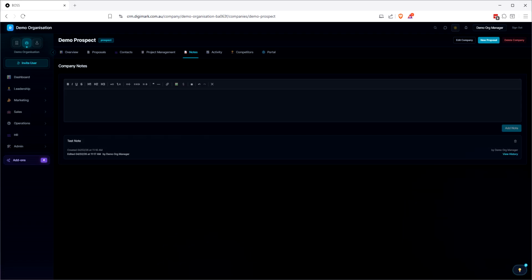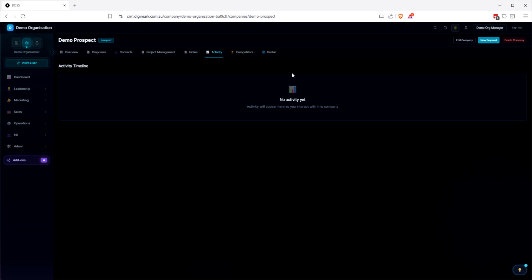You can delete them, obviously, and you can add images, you can add files, you can insert tables, you can add links, all of the things that you would expect from notes. Activity is anything that happens in, say, the pipeline. Say they move from one section of the pipeline to another section of the pipeline, that will show up in activity. We don't have anything in here at the moment because we're not moving this person around.